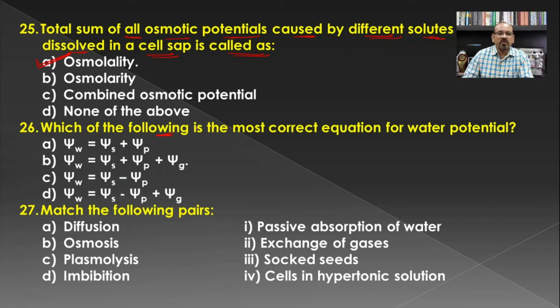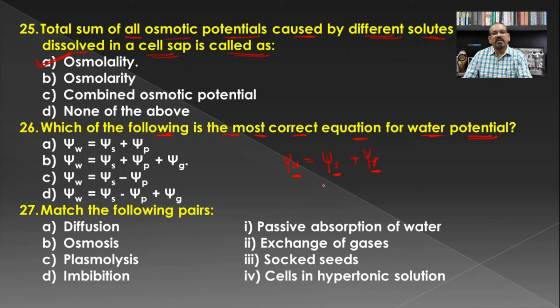Then which of the following is the most correct equation for water potential? Earlier we have seen the equation psi W is equal to psi S plus psi P, that is, water potential is equal to osmotic potential plus pressure potential.